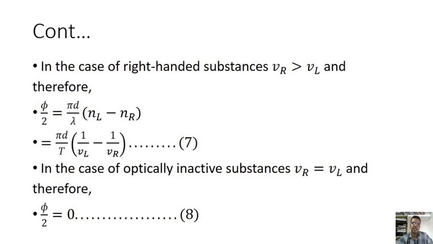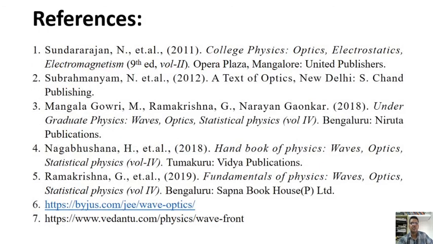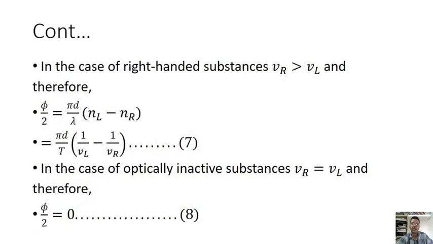In the case of optically inactive substances, VR is equal to VL, they become the same, and then the phase difference is equal to 0.